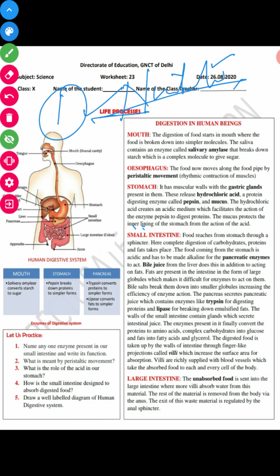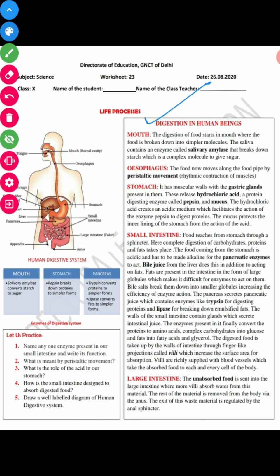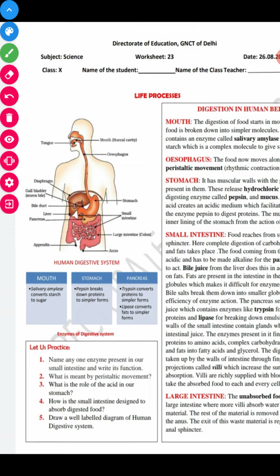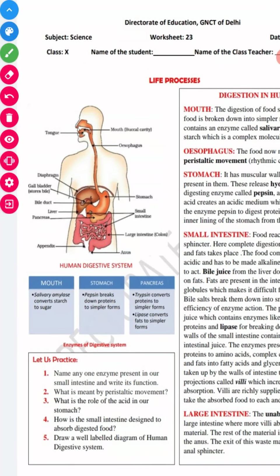In that category, we will study how the human body gets nutrition from food by the process of digestion. So today we will discuss digestion in human beings. As you are already aware, in this slide I'll show you the human digestive system.